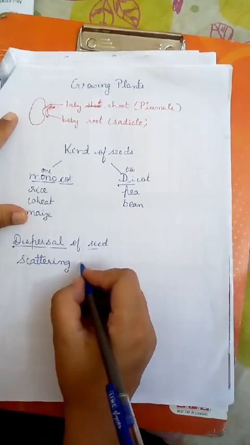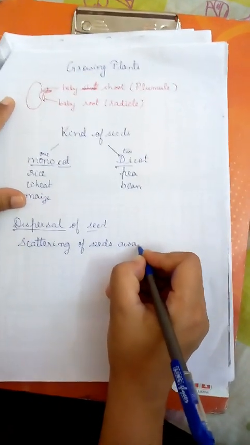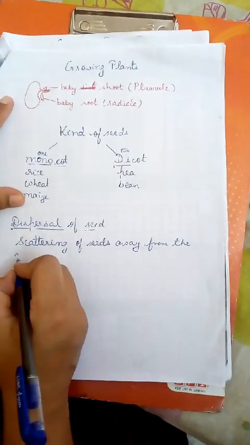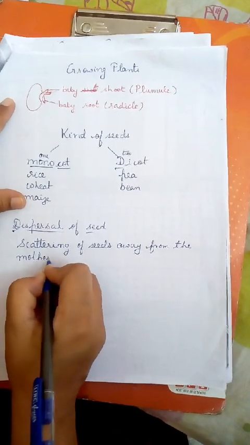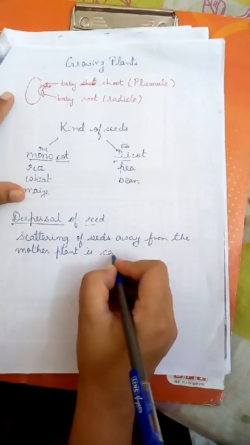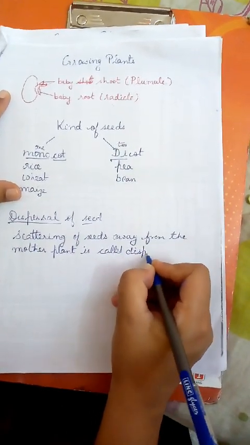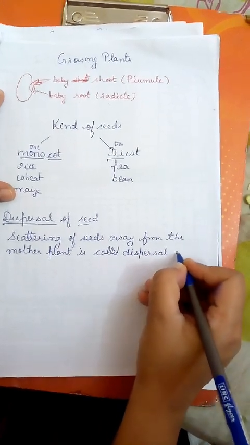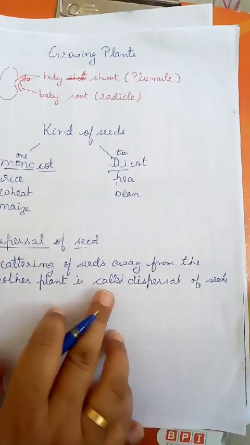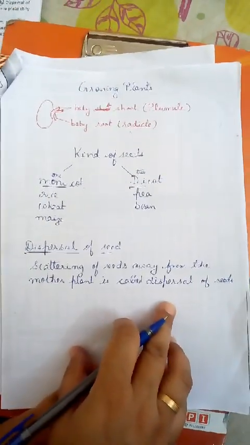Scattering of seeds away from the mother plant is called dispersal of seeds.